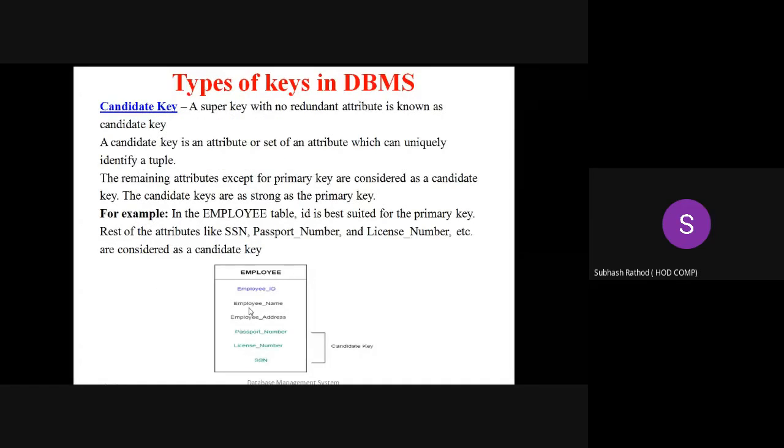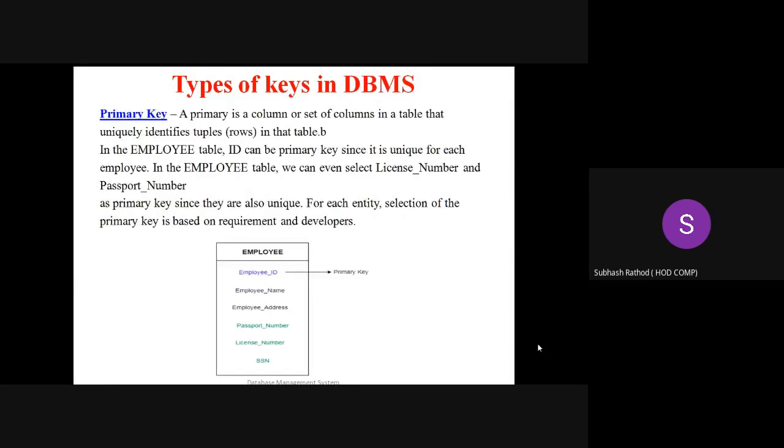I can explain here. Employee ID alone can act as a super key, or employee ID, passport number, license number, and SSN number together act as a super key. Remember. So I hope you understood the super key. Super key means one or a set of attributes together is nothing but the super key. I will share this video and the presentation with you. No need to be worried.